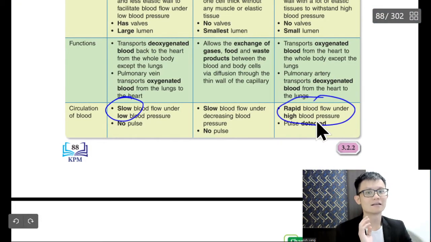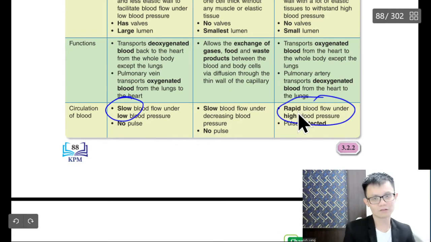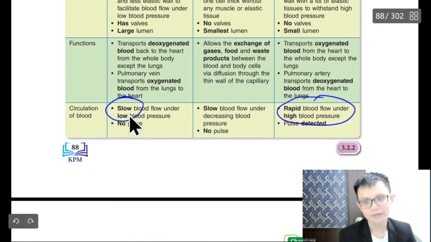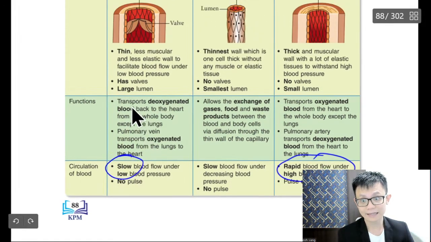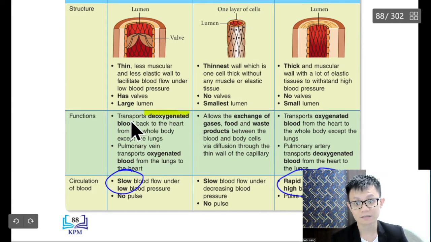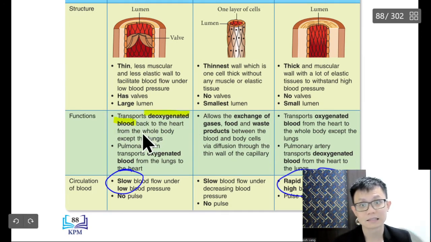Sometimes you cut, then the person bleeds, and the blood in the movie is black color, because the blood slowly comes out, not fast. Because why? First it is slow, and secondly the vein transports deoxygenated blood, means it is no oxygen one.